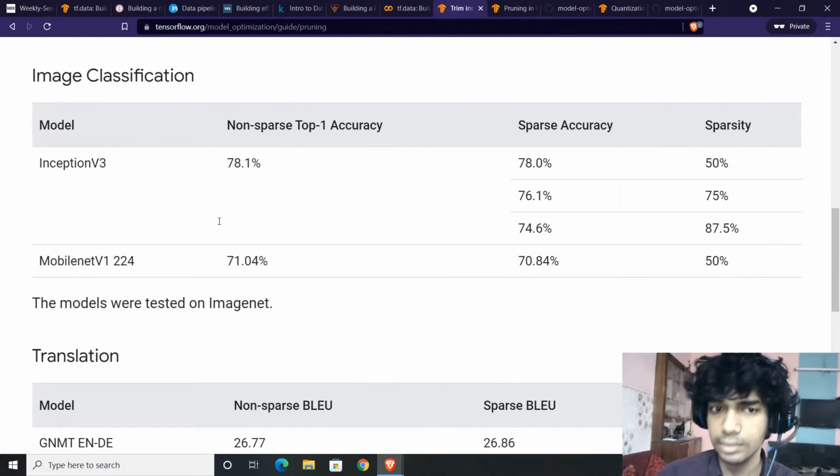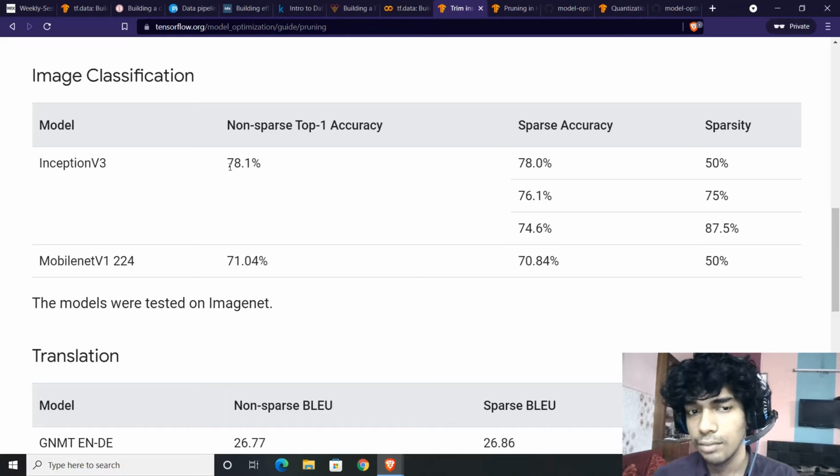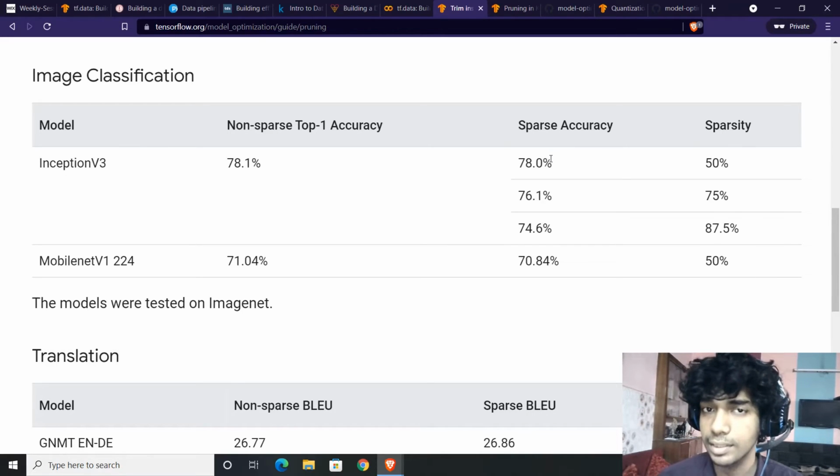So you can see with this table that a non-sparse model Inception v3 is reported to have a top 1 accuracy of 78.1, whereas a sparse model which was achieved with the help of pruning observed a drop in accuracy by 0.1%, with a model size compression of 50%. I think that is huge.